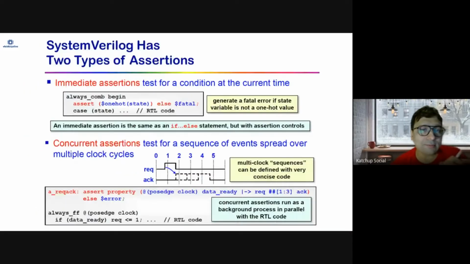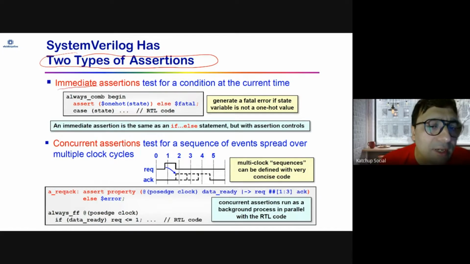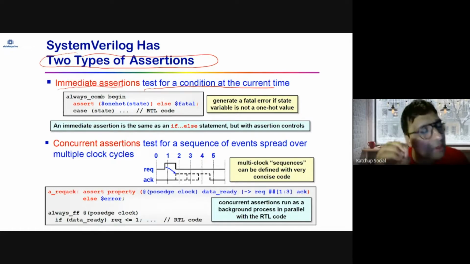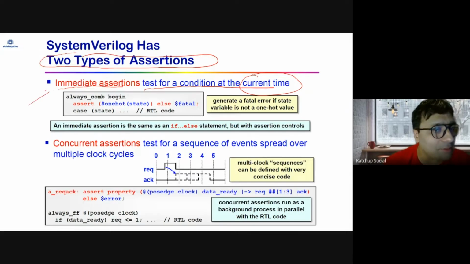Assertion types. SystemVerilog has two types of assertions. There is something known as an immediate assertion that tests for a condition at the current time. So it is not sequential. Right at the current time, the assertion is checked and the values are checked, and that's why it's known as an immediate assertion, which is checked right at that time.